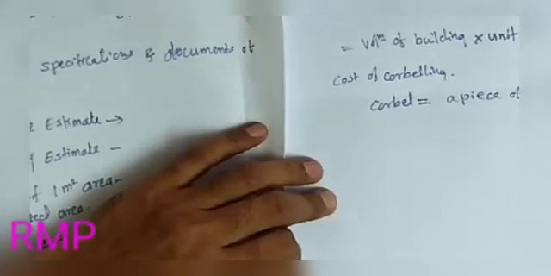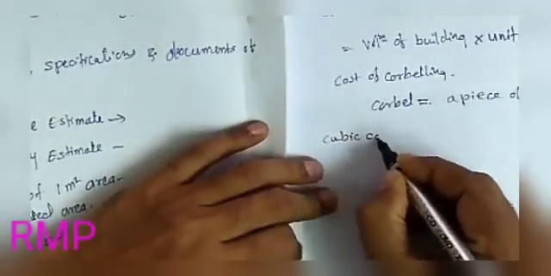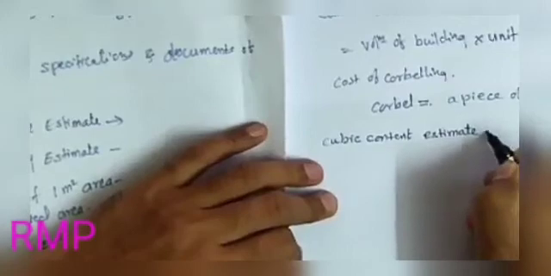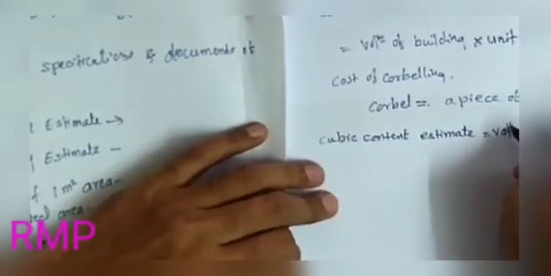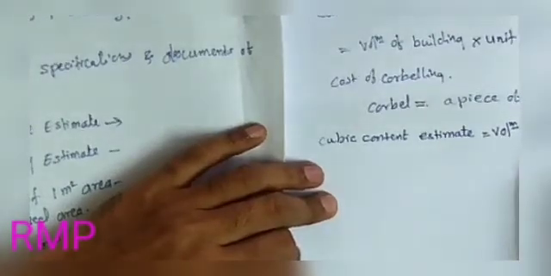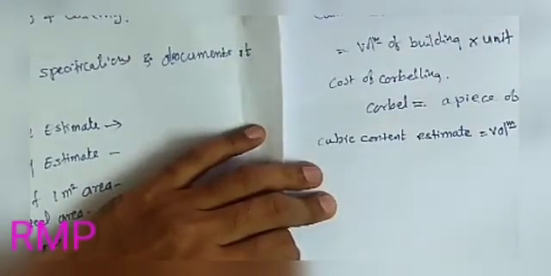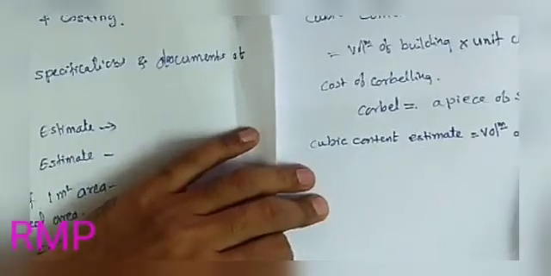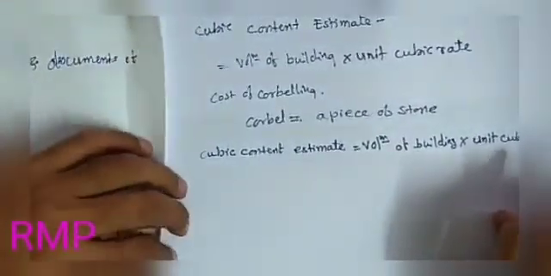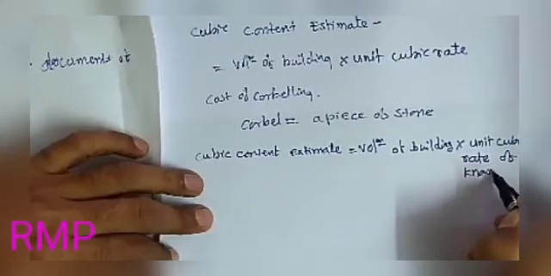So in this method, the cubic content estimate is equal to the volume of the building into the unit cubic rate of a known building, a known value.